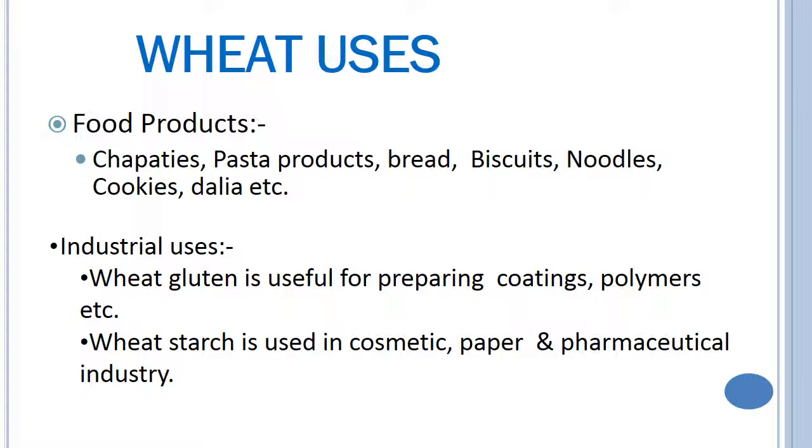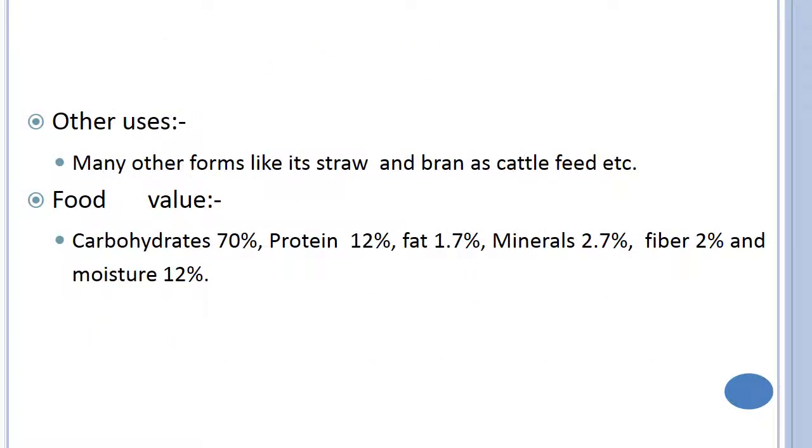Coming to utility of wheat, wheat contributed to different food products like chapati, pasta making, bread, biscuit, noodles, cookies, dalia. Industrial uses: gluten is useful in preparing coatings, polymers, etc. Wheat starch is used in cosmetics, paper, pharmaceutical industry. Other uses like straw and bran as cattle feed. Food value: carbohydrates is 70%, protein 12%, fat 1.7%, minerals 2.7%, fiber 2%, and moisture 12%.